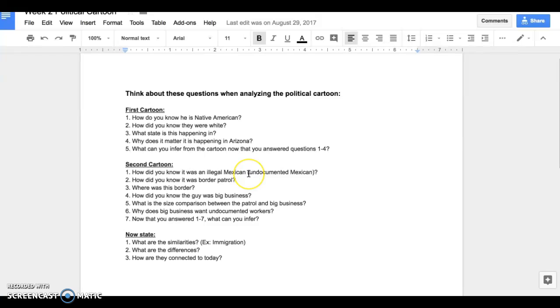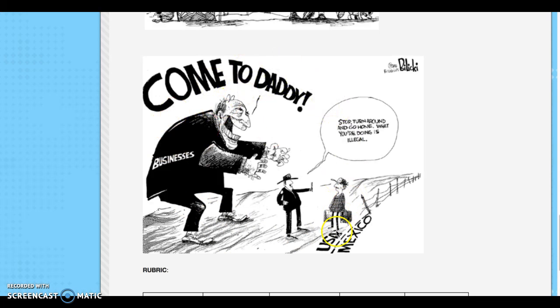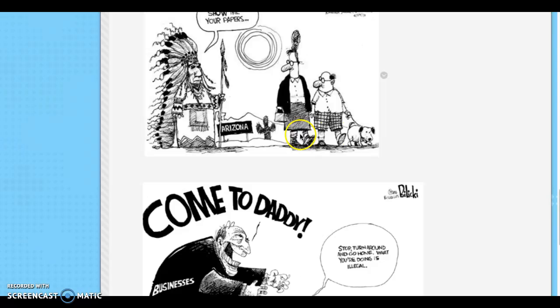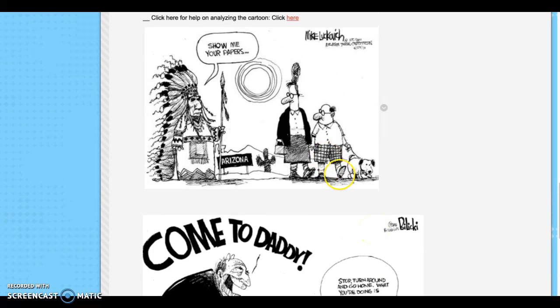So how do you know he's an undocumented Mexican? How do you know it's Border Patrol? Where is the border? How did you know the guy was in big business? What is the size comparison between patrol and big business? Why does big business want undocumented workers? So what is the overall message of this now that you've analyzed each of the people in it? So then what I want you to do in the final paragraph would be compare the messages between these two political cartoons, their overall messages as far as immigration.